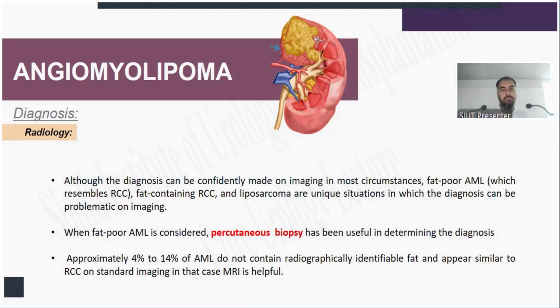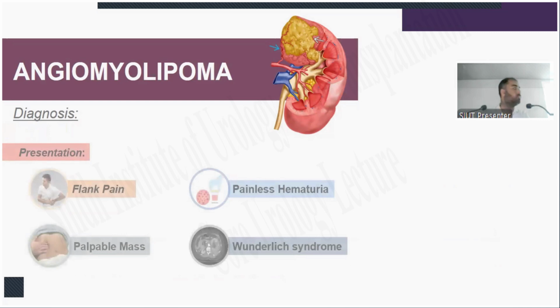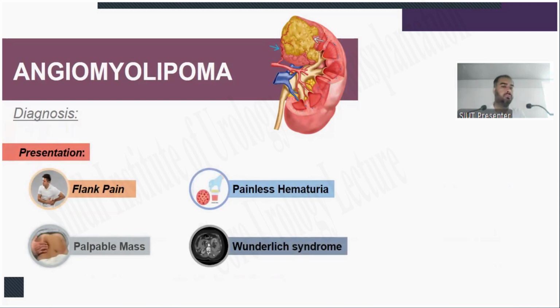There is a correlation between pregnancy and AML. We have recently seen, in the past year, 2 or 3 cases with this Wunderlich syndrome. Why in females, and what are the associations between Wunderlich syndrome or retroperitoneal hemorrhage of this AML during pregnancy? Childbearing age. Yes. Due to the hormonal influences, the size may increase to an extent that it may end up in bleeding.